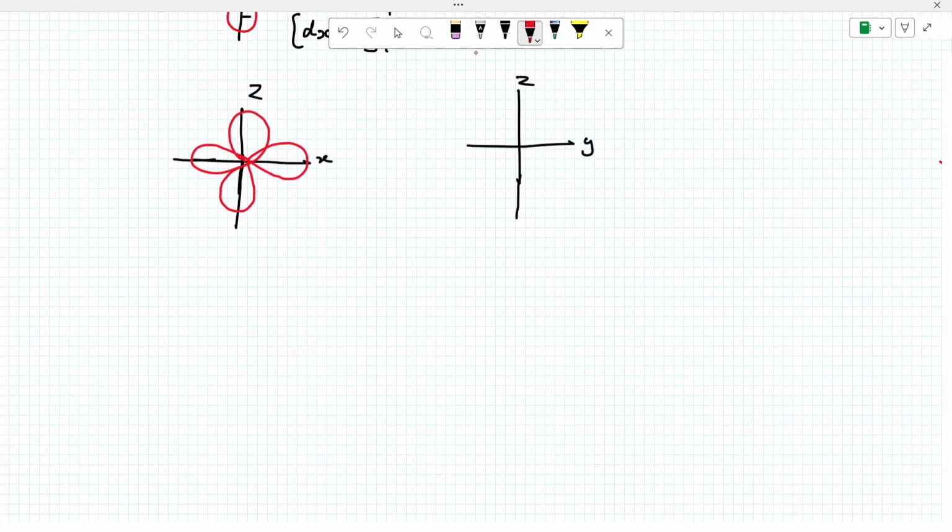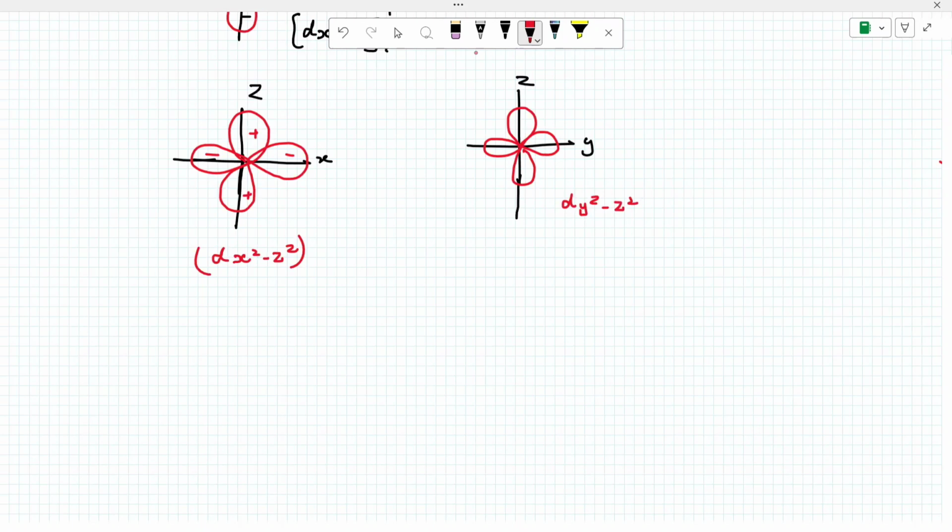Now this is plus and minus. This is called dz square minus x square. This is nothing but, with z, dz square minus y square.